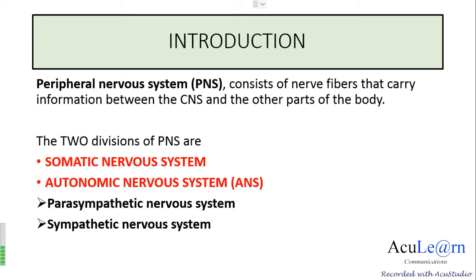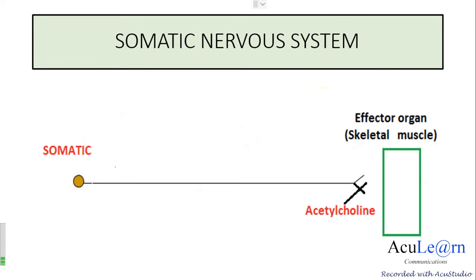Now coming to the neurotransmitters involved in the somatic nervous system, the somatic nerve fibers release the neurotransmitter acetylcholine, which acts on the effector organ, and the effector organ is skeletal muscle.